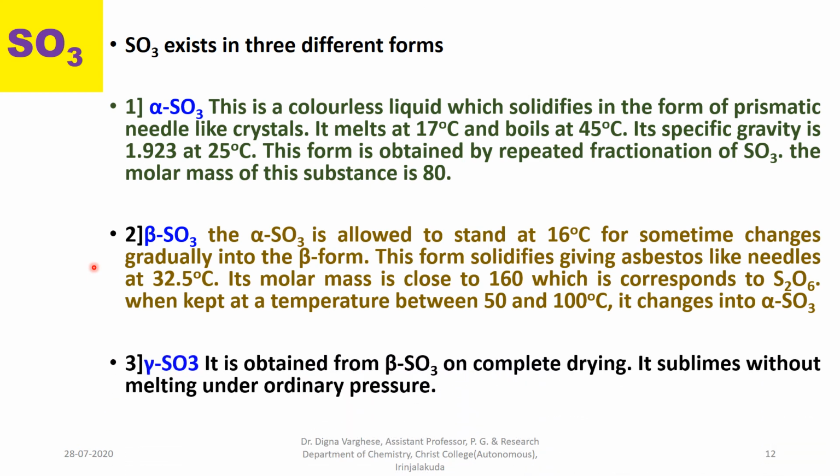And the last one is gamma sulfur trioxide. It is obtained from beta sulfur trioxide on complete drying. It sublimes without melting under ordinary pressure. These are the three forms of sulfur trioxide, that is alpha form, beta form and gamma form.